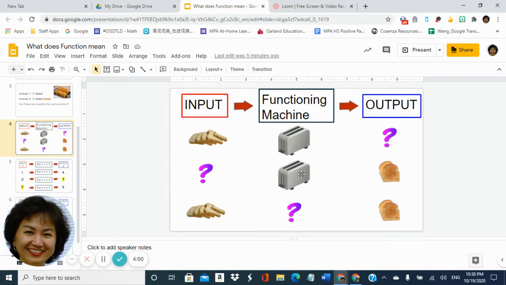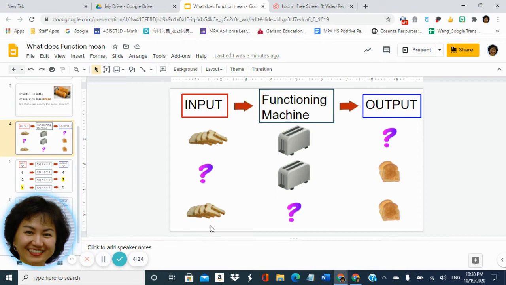In this second example, you have the toaster here, and you see this toasted bread. And what's the input? Then you have to think backwards to figure out what was put into the machine earlier.